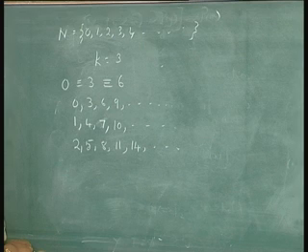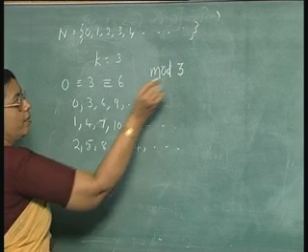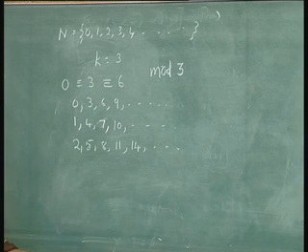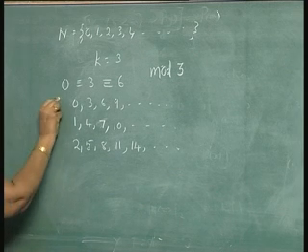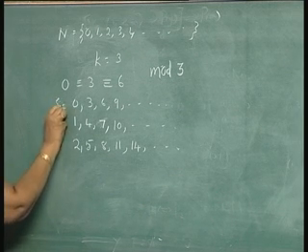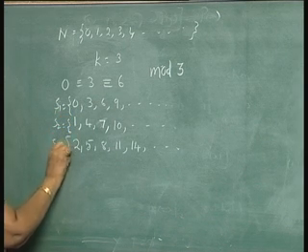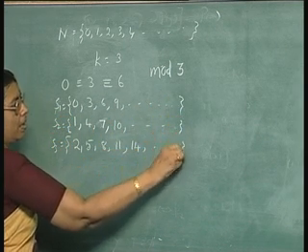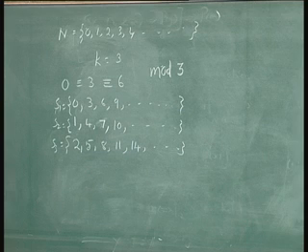So, you see that if you consider mod 3 equivalence, you can divide the set of natural numbers into 3 classes, S1, S2, S3, and the elements in any one of them are equivalent to each other.